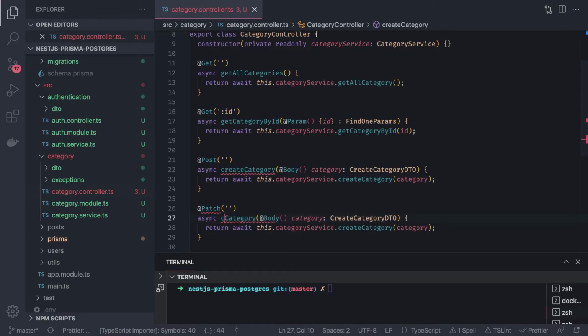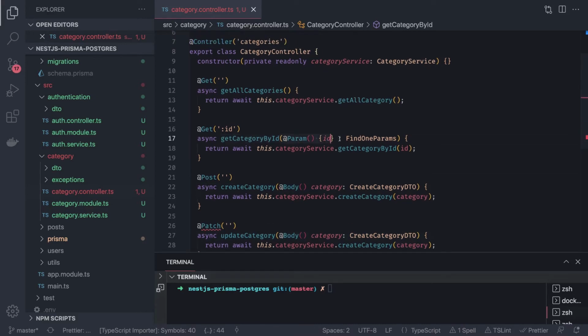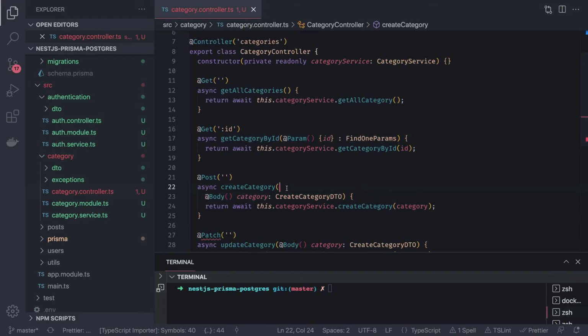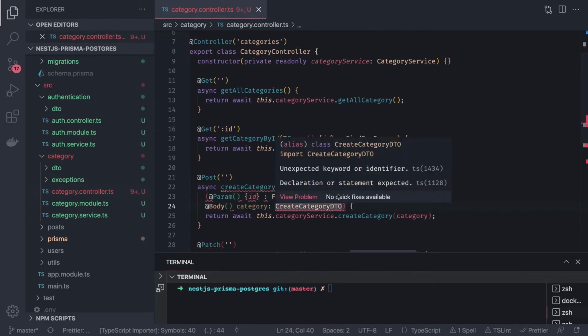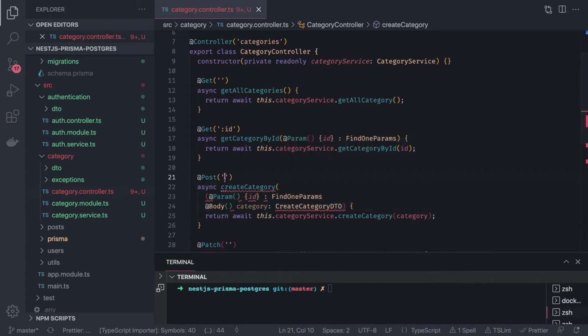So instead of create, it will be update, and inside we are passing two things here. Inside update, one is the param and another thing is the payload body. So param we can pass here, so this is update category by id. So first we are getting the id. Okay, just remove this thing and we are good.